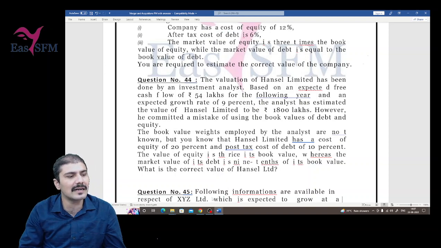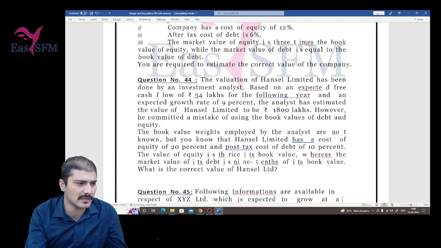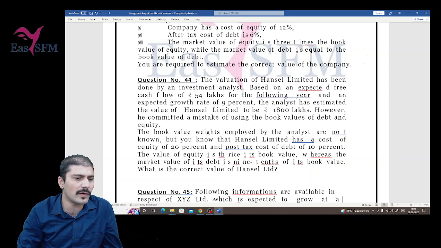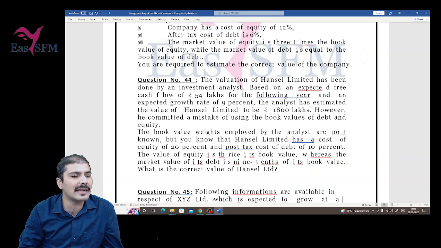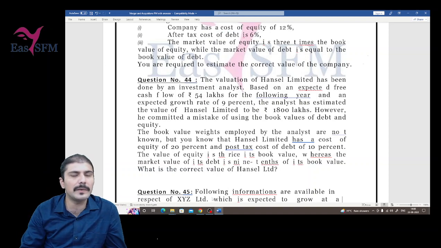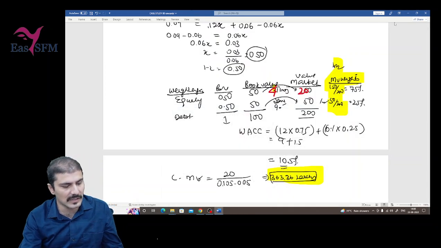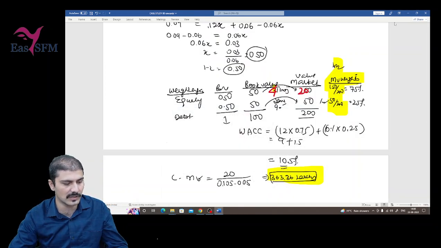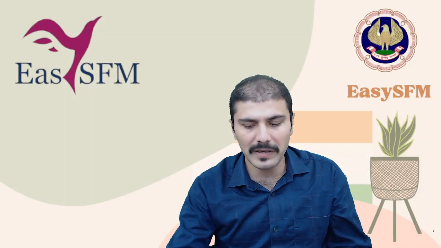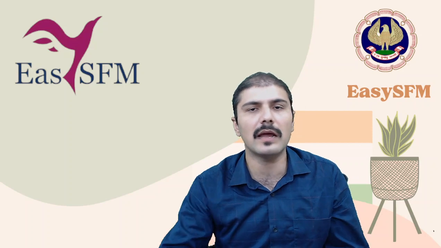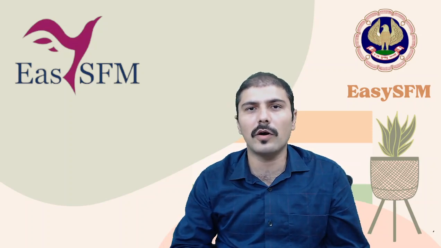The value of equity is thrice its book value, whereas the market value of its debt is 9/10 of the original book value. So what is the correct value of Hansal Limited, right? This is the next practice case study for you all, which I think you can practice on your own. This is the case study that you have to practice. It is a very important case study with respect to these days' exams. So please solve this case study properly.